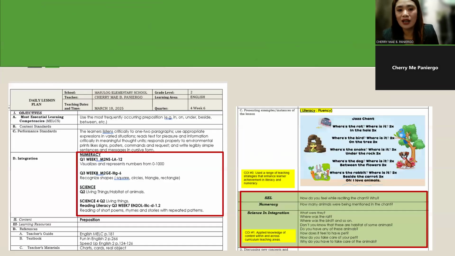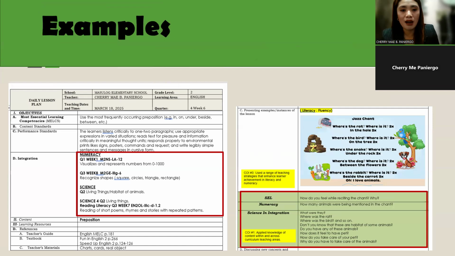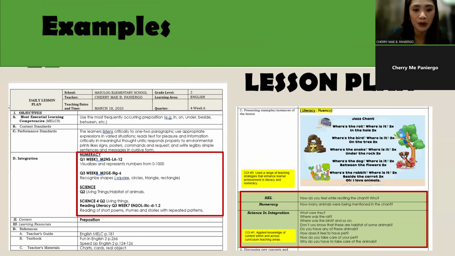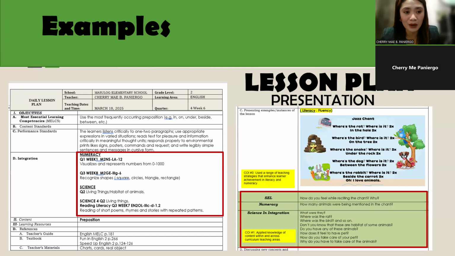And also, I have here examples of integrative approaches in my lesson plan that I've used in my COT. As you can see, in the highlighted part, I have integrated it with the other subject, which is numeracy, quarter one, week one, M2 and SLA 12, and also visualizes and represents numbers from 0 to 100.